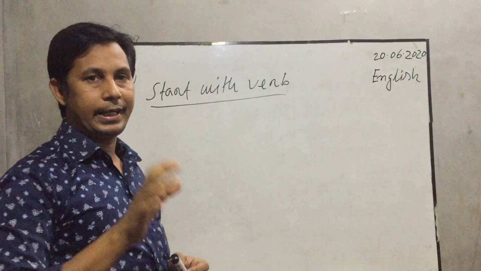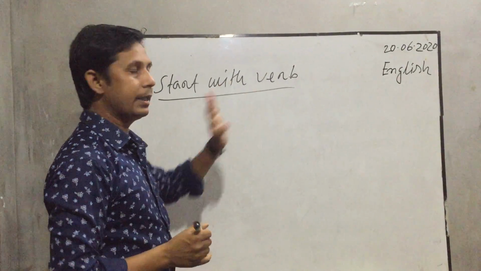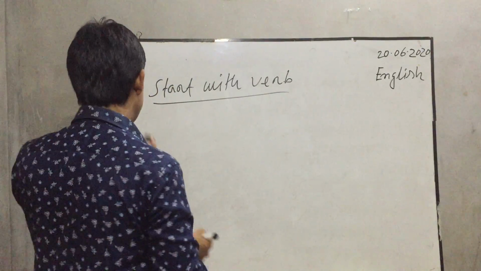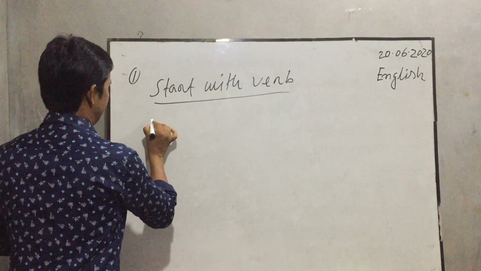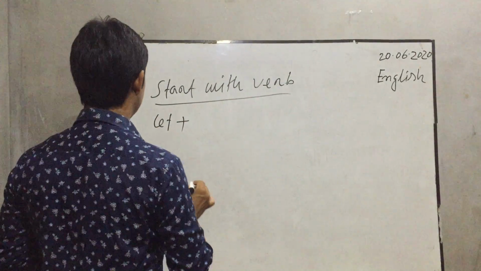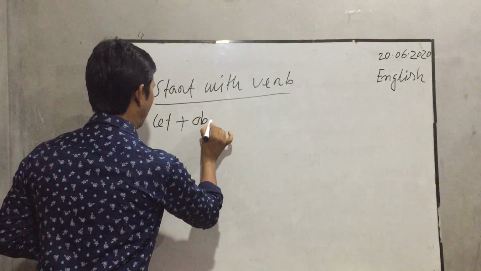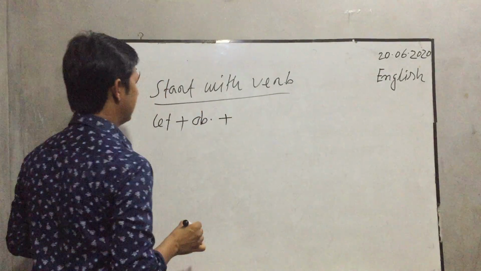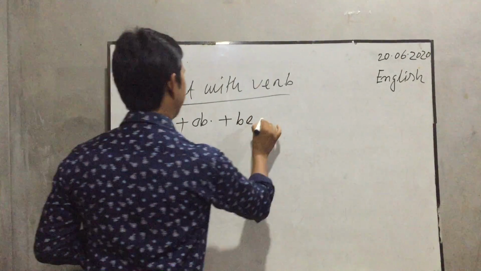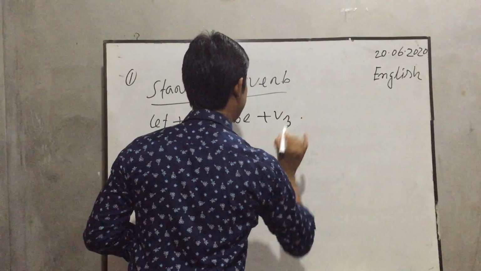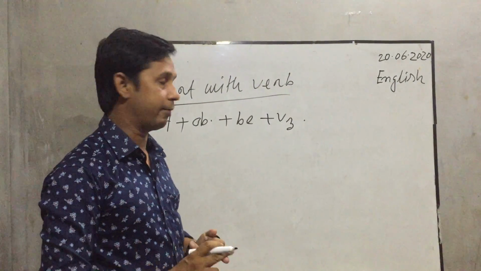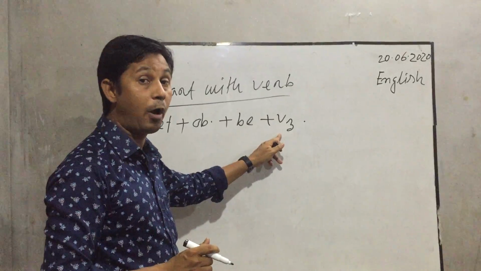If the imperative sentence starts with a verb, the structure will be: let plus object plus be plus V3. That is, V3 means the past participle form of the verb.